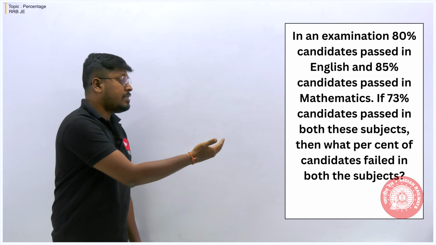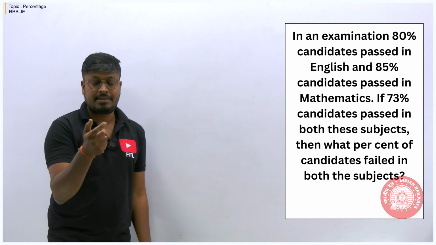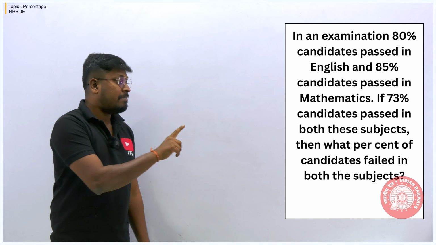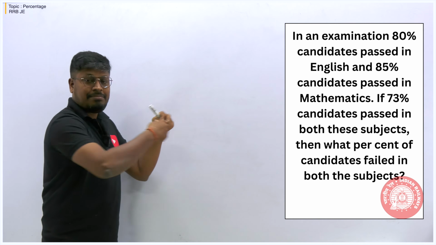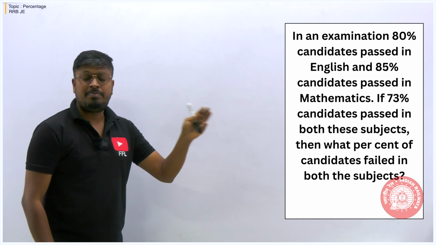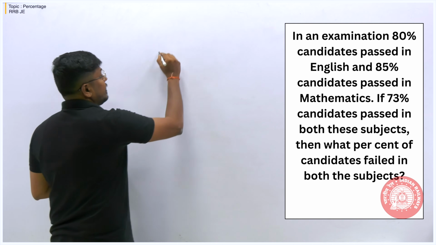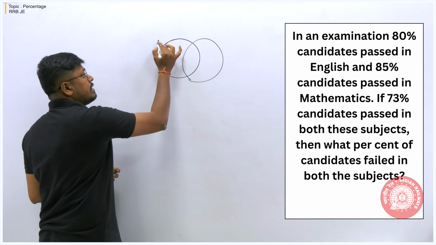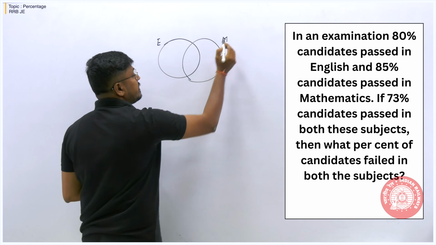By reading the question itself, we can easily find that this question is based on the concept of students' marks. They are talking about 2 subjects: one is mathematics and the second is English. Either you can solve the question using basic knowledge of percentages, or for this kind of question, mostly if it is based on 2 subjects, you can solve it by set theory. Set theory is something we have learnt in school itself, right? So let me consider this complete circle as English, and this complete circle as mathematics.